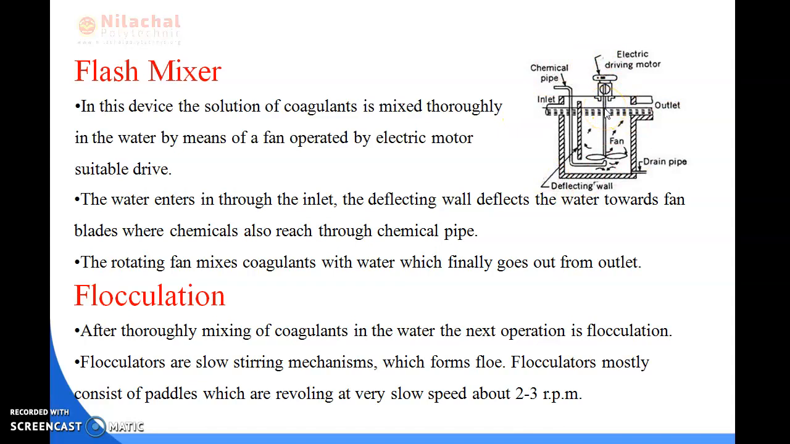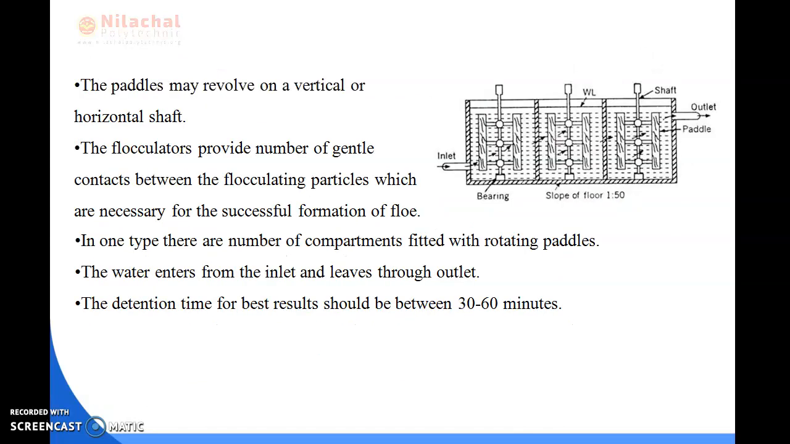Next we will be reading about flocculation. After thoroughly mixing the coagulants in the water, the next operation we will be doing is flocculation. So what are flocculators? Flocculators are slow stirring mechanisms which form floc. Flocculators mostly consist of paddles which revolve at a very slow speed of about 2 to 3 rpm, that is revolutions per minute, and the paddles may revolve on a vertical or a horizontal shaft.